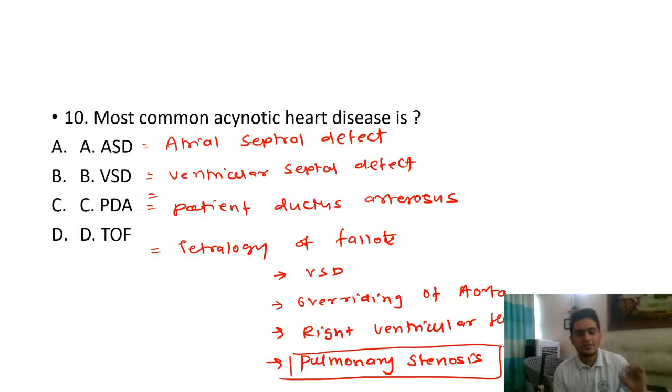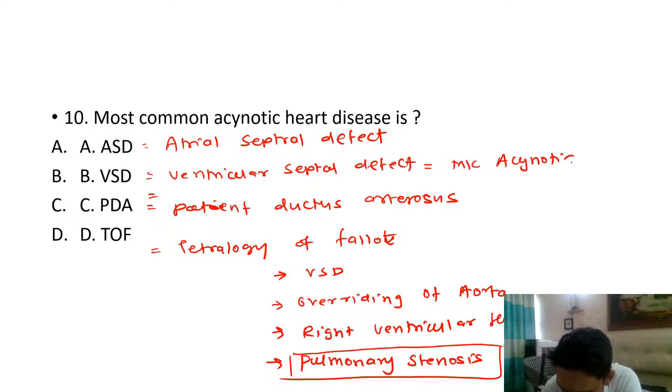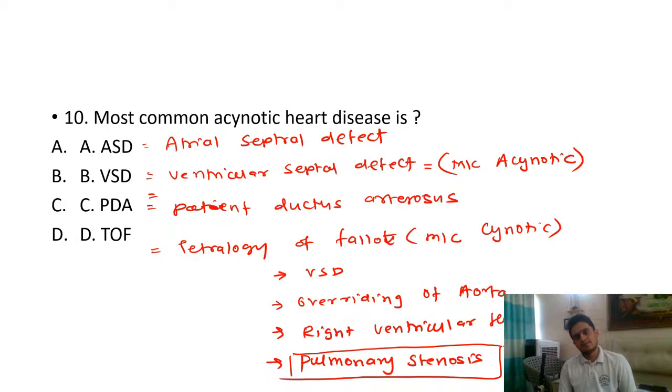So the cardiac diseases that we talked about are atrial septal defect, ventricular septal defect, patent ductus arteriosus, and tetralogy of Fallot. Tetralogy has VSD, overriding of aorta, right ventricular hypertrophy, and pulmonary stenosis. Out of these, VSD is the most common acyanotic heart disease. Okay, so this is the most common acyanotic, whereas tetralogy of Fallot is the most common cyanotic heart disease. This is what you should know. Okay, clear?